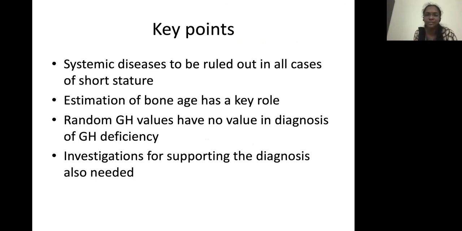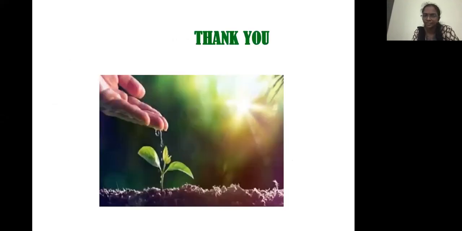So the key points here are: systemic diseases and malnutrition should be ruled out in all cases of short stature, and estimation of the bone age has a key role. Random growth hormone levels do not have any value in the diagnosis of growth hormone deficiency, and it should be estimated by a carefully performed growth hormone stimulation test. Investigations for supporting the diagnosis also are required. Clinical examination as well as other supporting investigations are required to diagnose this condition. Thank you.